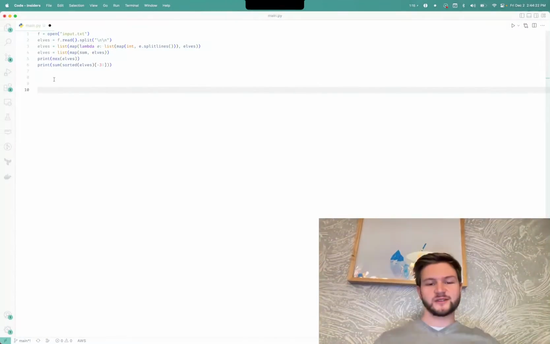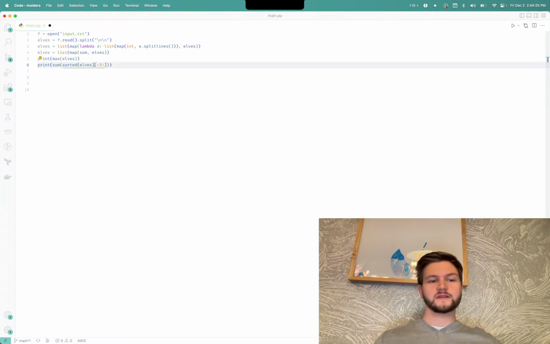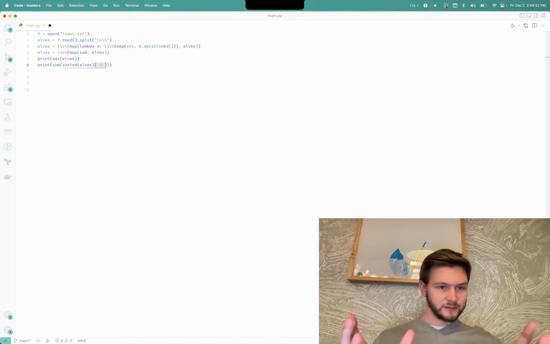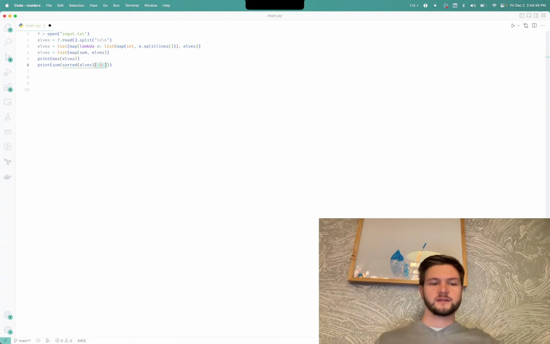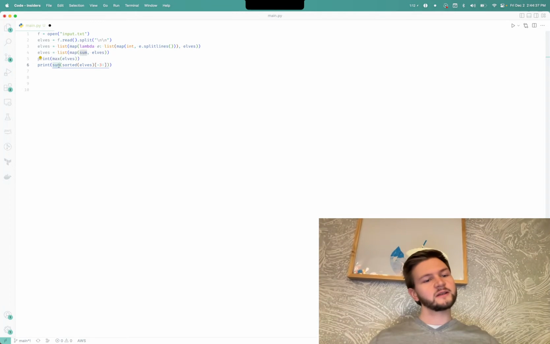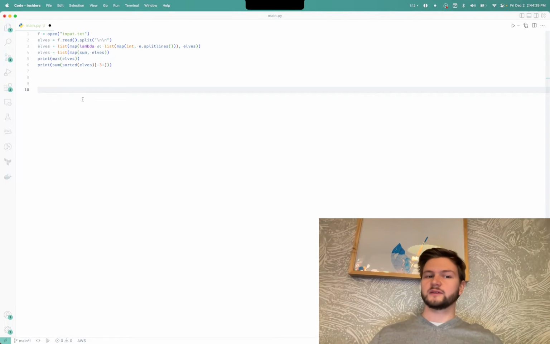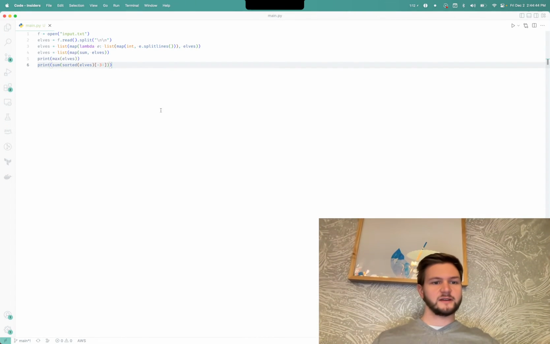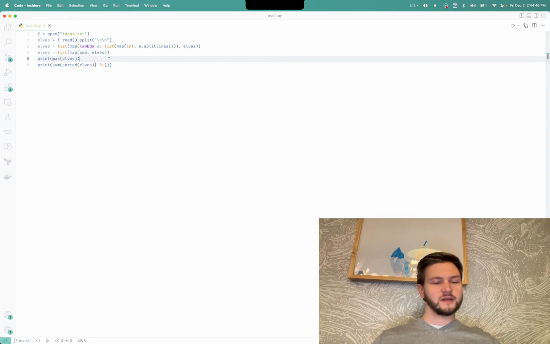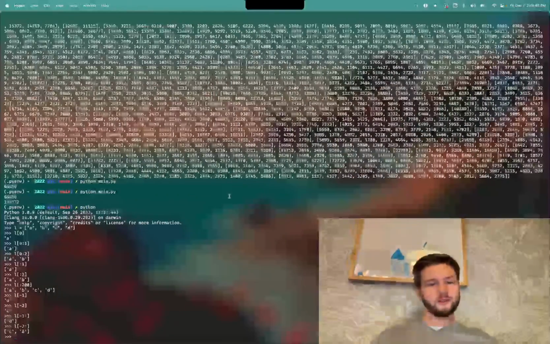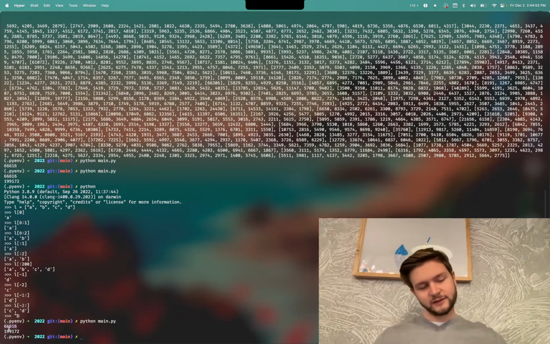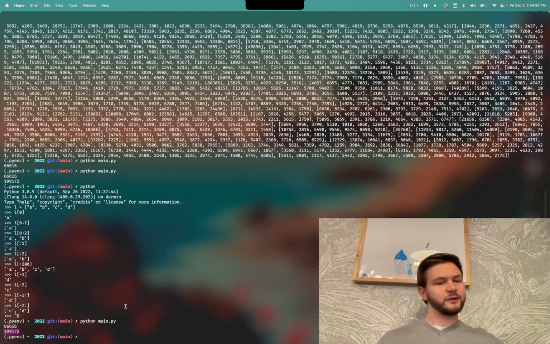So if we just sort our list, the elves, and then we return everything starting from the third last element and onwards, we again have a list of the 3 biggest numbers in this array. And then if we do sum on it, we have the summation of all of those numbers, and that's it. This is the entire script to solve the first and the second challenge of Advent of Code. And again, if I run this now, we get the first number, which is the highest, and the second number, which is the sum of the 3 highest.